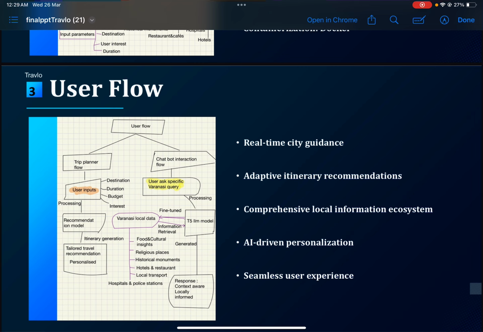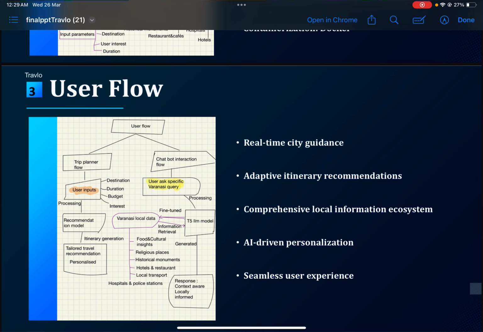It's very AI-driven personalization with a seamless user experience, very easy to use. After planning the trip, you get a chatbot with which you can interact about all the city-related or destination-related questions, like culture, historical monuments, food, and all these kinds of things. And it would provide you locally informed